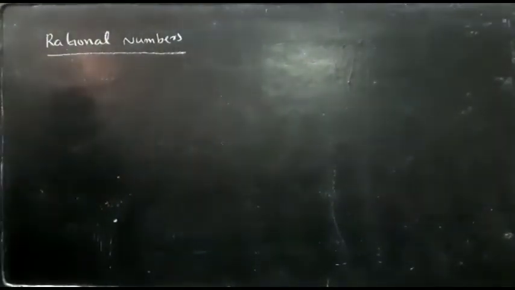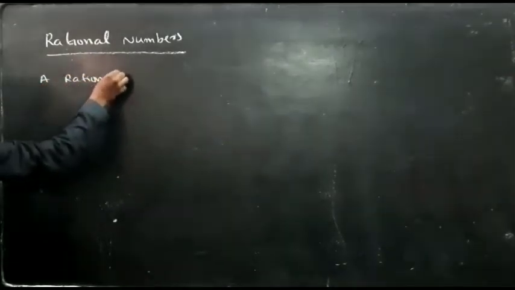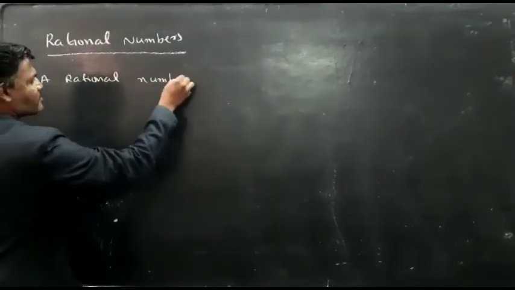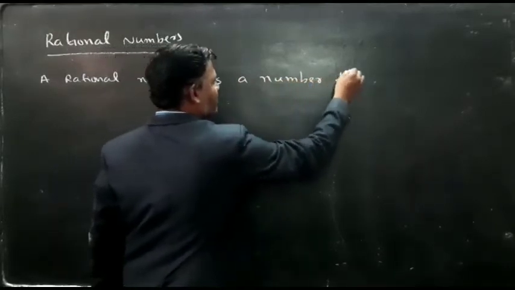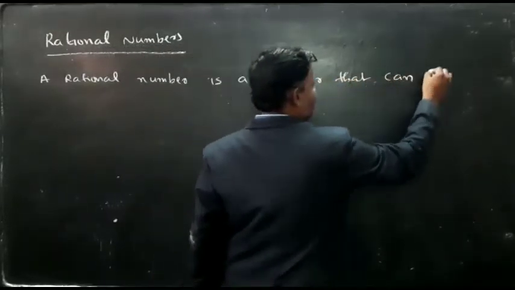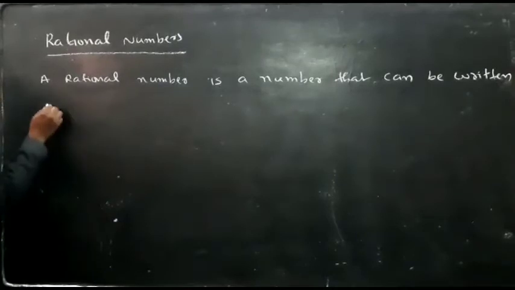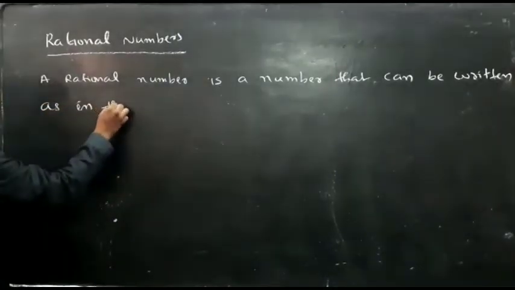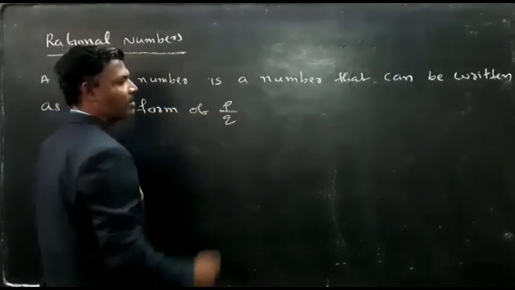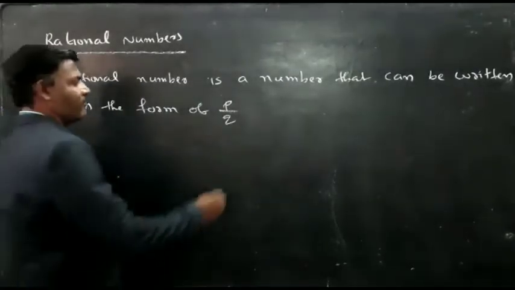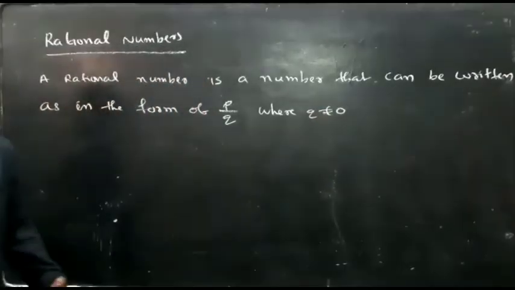Now our topic, rational numbers. A rational number is a number that can be written in the form of P by Q, where Q is not equal to 0.